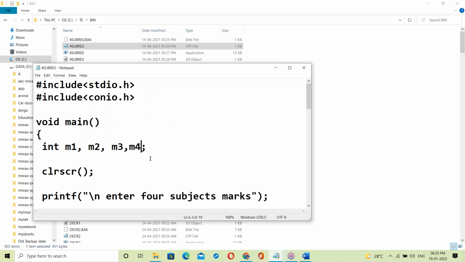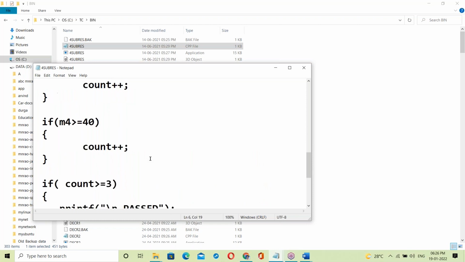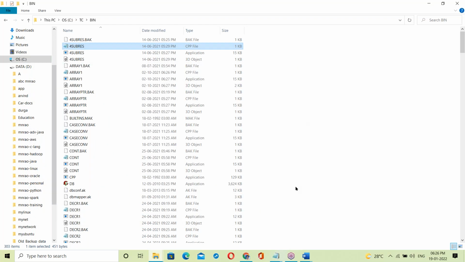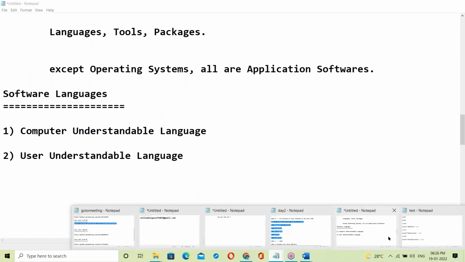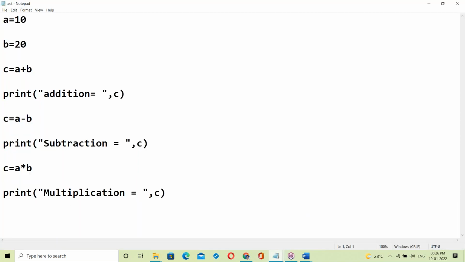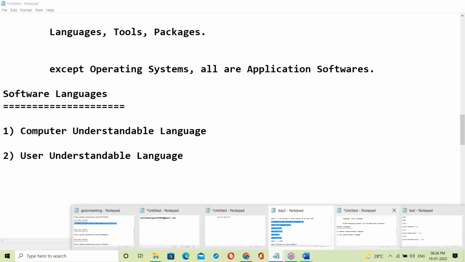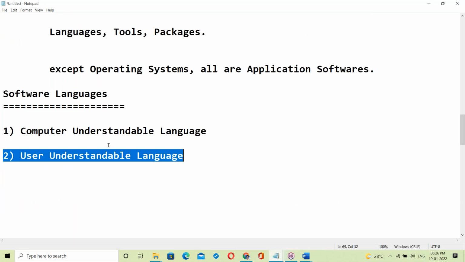Yes, this is the same with C programming. So C program, Java program, Python scripting, all of these look like English language. These are user understandable languages.